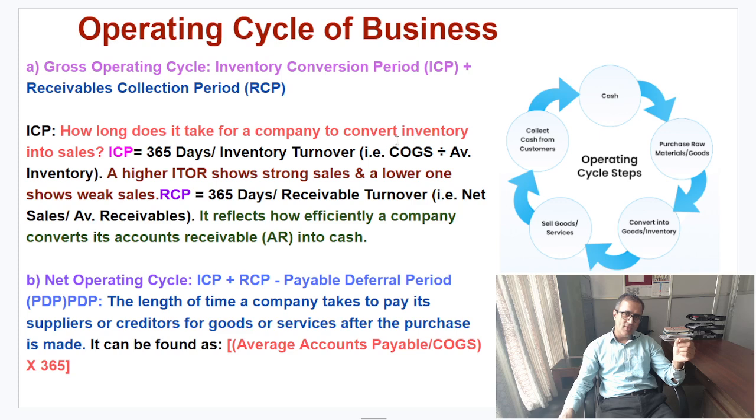If this is not given, then you could use this equation: cost of goods sold divided by average inventory, that's opening inventory plus closing inventory, divided by two. While cost of goods sold here is simply what you get if you exclude the gross profit from the net sales. Now remember, a higher inventory turnover ratio means you have strong sales, while a lower one shows a weak sales position.